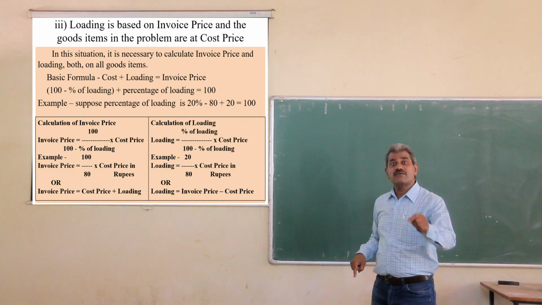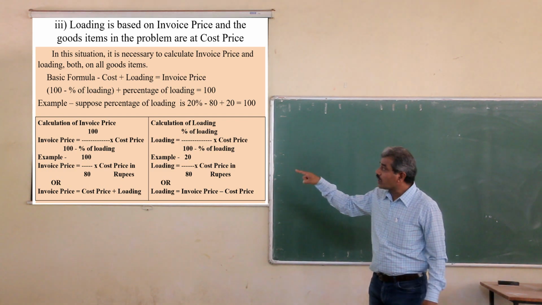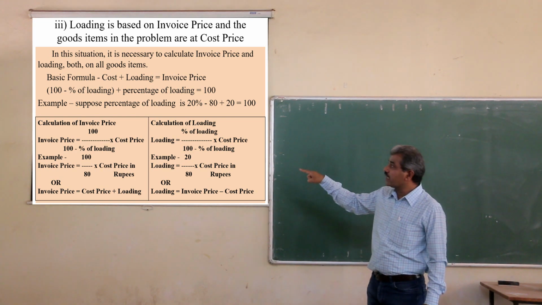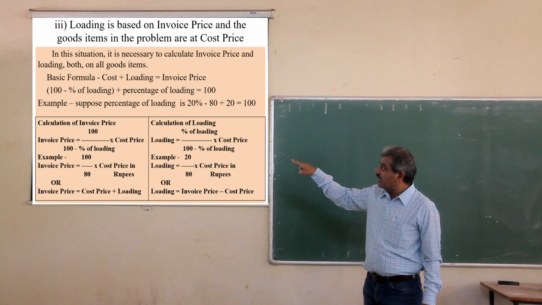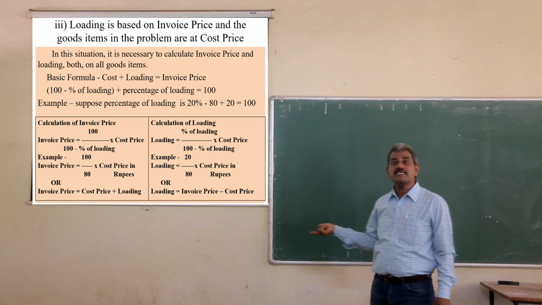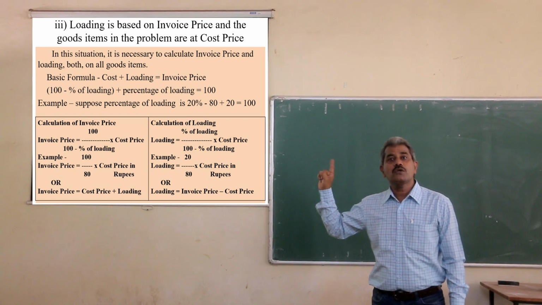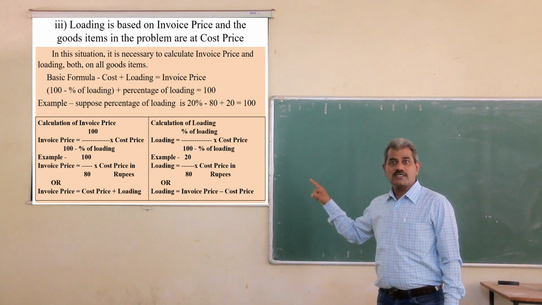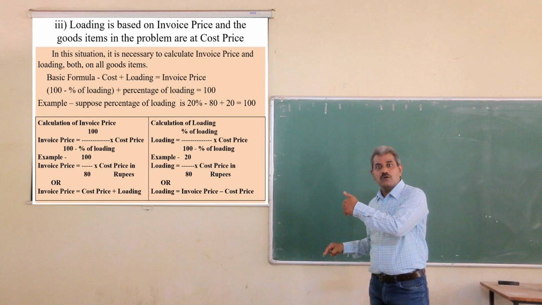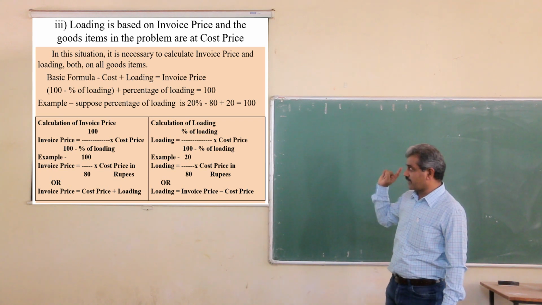The goods items are given at cost price, so cost should be taken as denominator. So 100 divided by 100 minus percentage of loading, into cost price. Why cost price? Because the goods items are given at cost price.